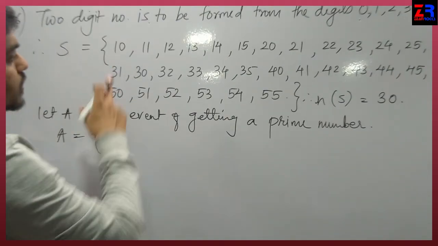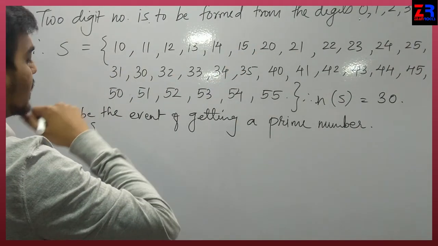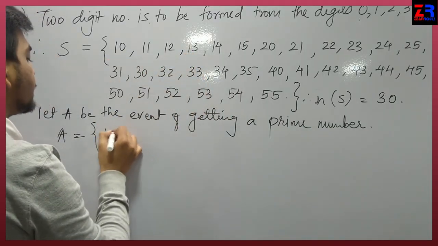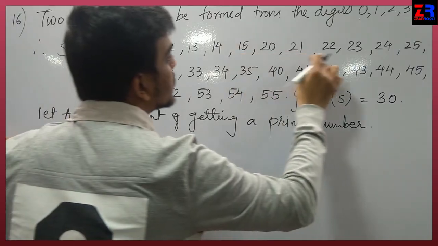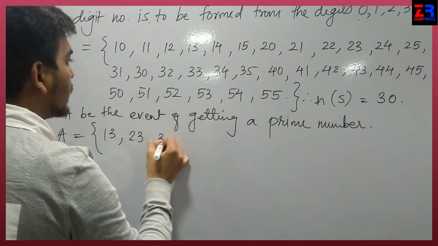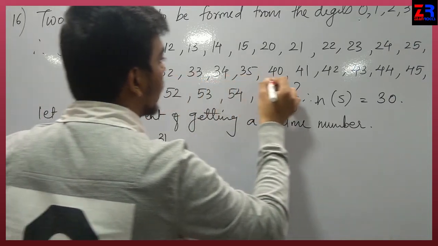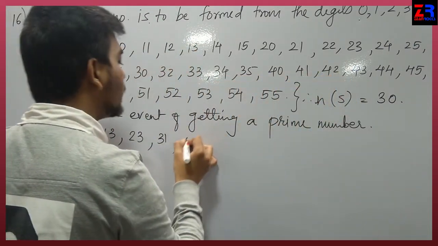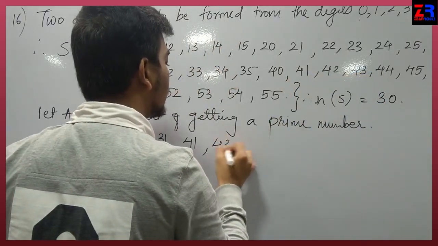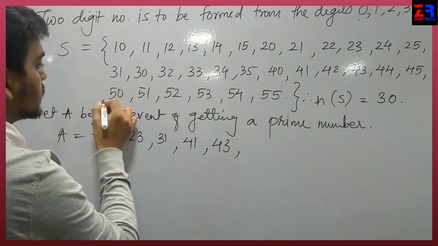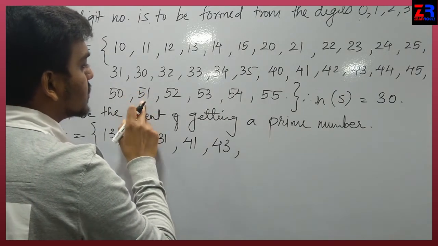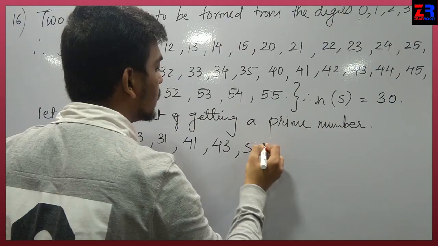So from this sample space, we have to find prime numbers like 13, then 23, 31, 41, 43, next 51, no, it is not a prime number, 53.